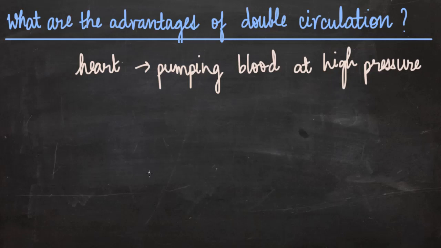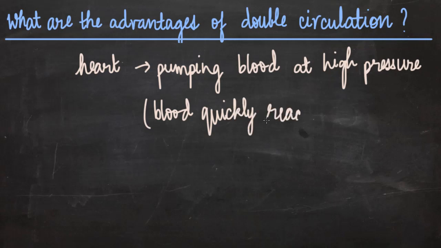So when blood is transported from gills directly, it cannot take place at high pressure. Heart can pump blood at very high pressure. So because of this, blood quickly reaches all the parts of the body.